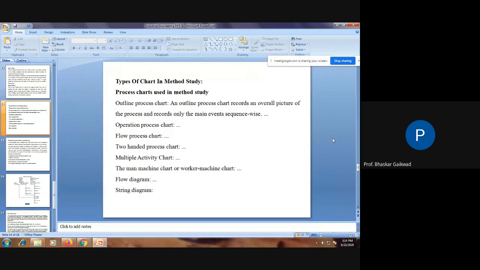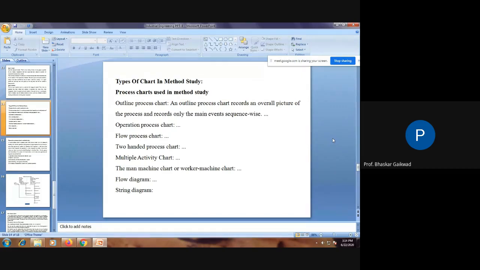We'll see this technique: flow diagrams and string diagrams. A flow diagram shows the flow of the material from one place to the next place, and it should be the optimum. Unnecessary flow of the material means time wasting and transportation cost will be increased. Then string diagrams are used when one man is moving in more than two or three places. So that movement of men we can reduce by using the string diagram.